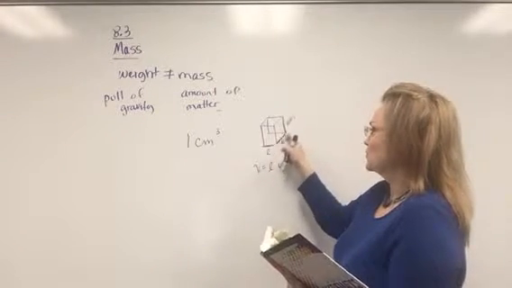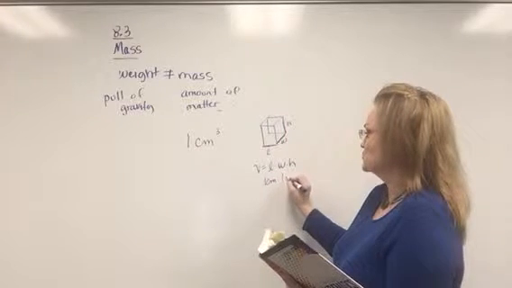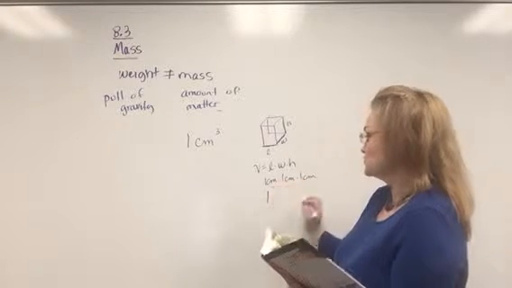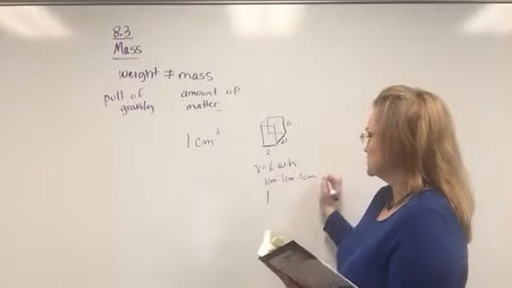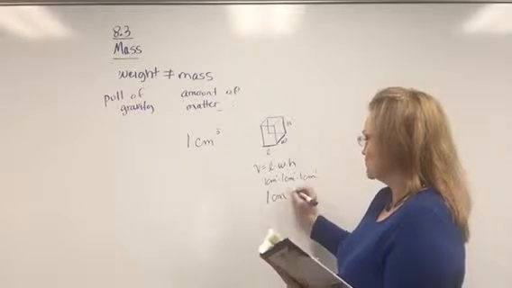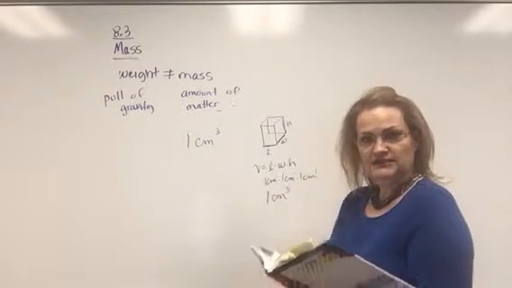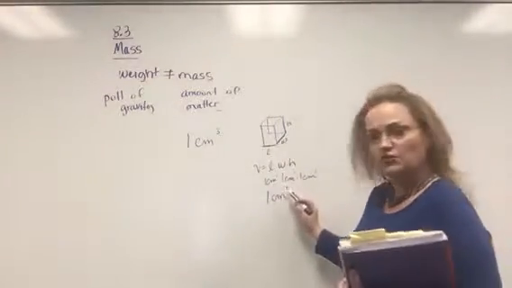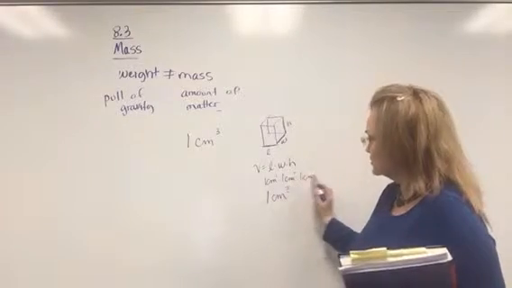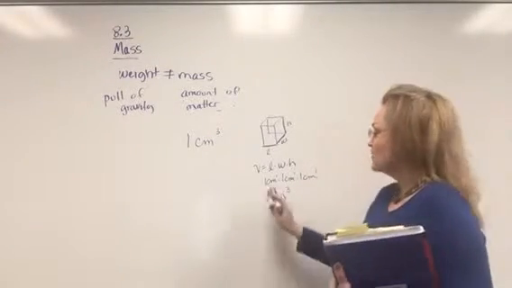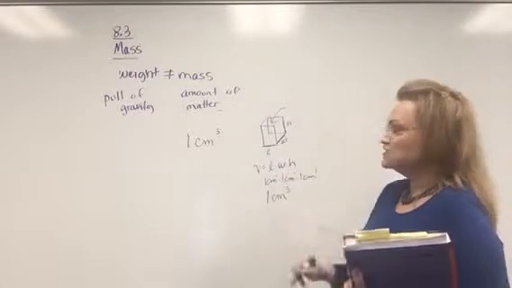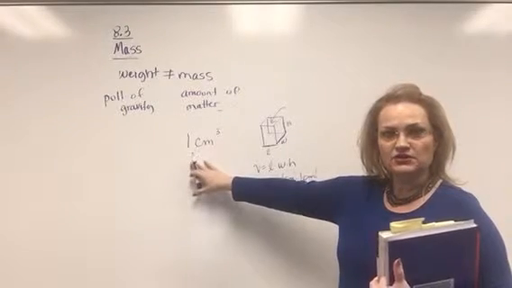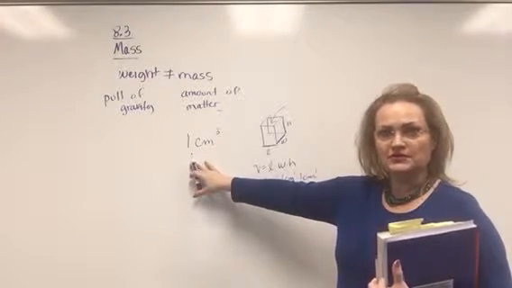And if each side were 1 centimeter, 1 centimeter times 1 centimeter times 1 centimeter, when you multiply, 1 times 1 times 1 is 1, then centimeter to the first times centimeter to the first times centimeter to the first. We learned an exponent rule that said when you multiply like variables, which in this case we could think of the centimeter as the variable, we add the exponents, so 1 plus 1 plus 1 makes to the third. So the volume of this would be 1 cubic centimeter. A 3-dimensional unit, 1 cubic centimeter.